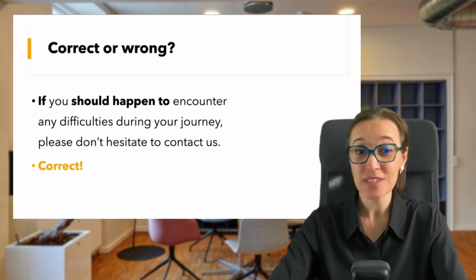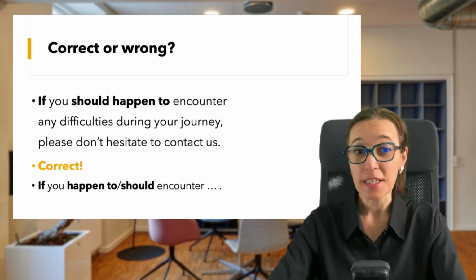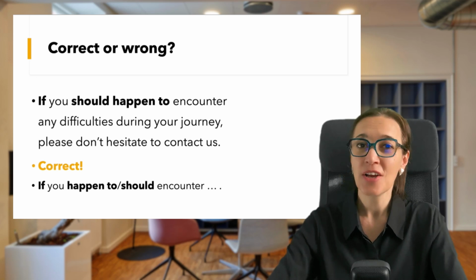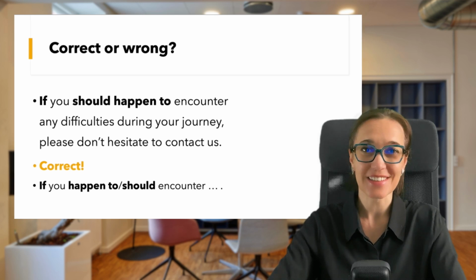Similarly, we can use the following structures. If you happen to encounter, or if you should encounter any difficulties during your journey.